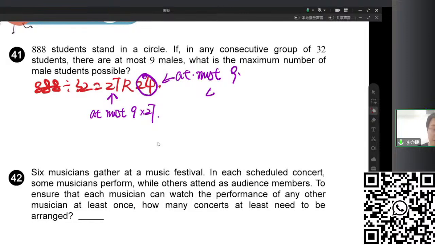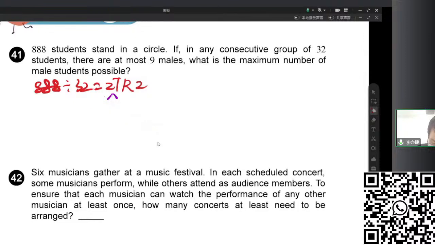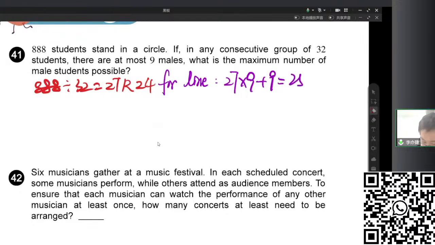But how do we solve the circle problem? Maybe I write here: for a line, it is 27 times 9 plus 9, so it would be 252. But for a circle, it's not.